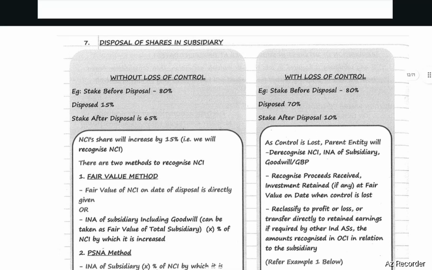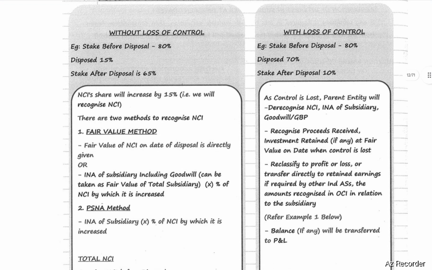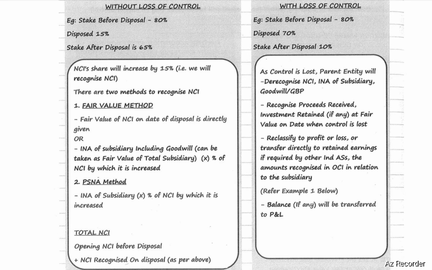Next, disposal of shares in subsidiaries with loss of control. For example, stake before disposal is 80% and disposal is 70%. Stake after disposal is 10%. As control is lost, the parent entity will derecognize NCI and the identifiable net assets of the subsidiary, goodwill or gain on bargain purchase. Recognize proceeds received, and investments retained, if any, at fair value on the date when control is lost. Reclassify to P&L, or transfer directly to retained earnings if required by other Ind AS, the amounts recognized in OCI in relation to the subsidiary. Balance, if any, will be transferred to P&L account.